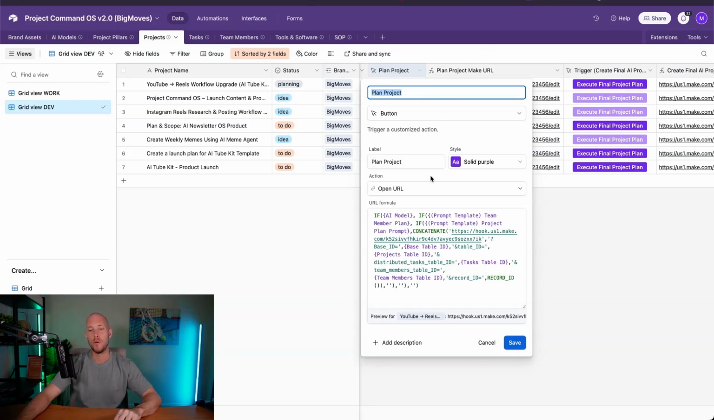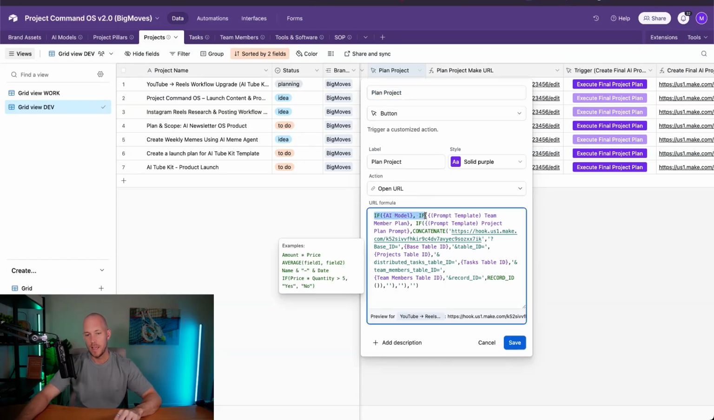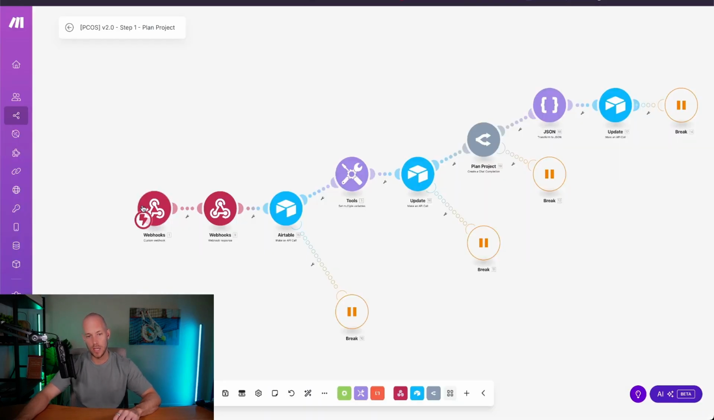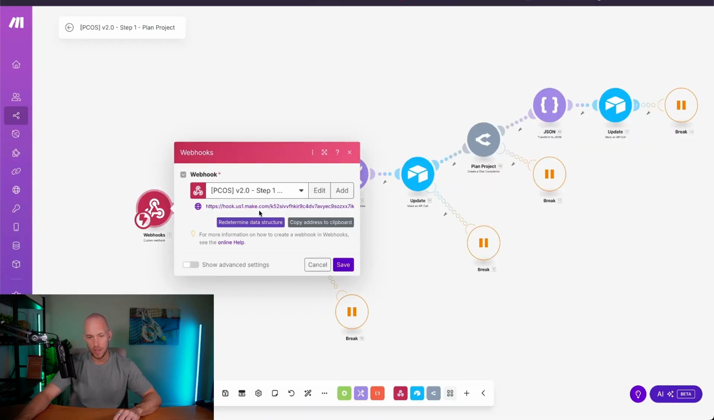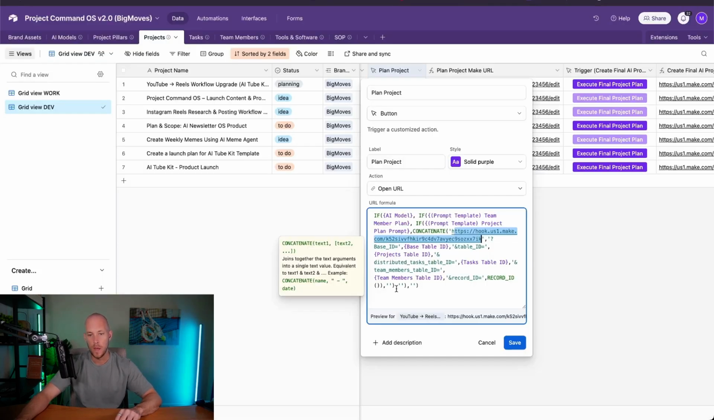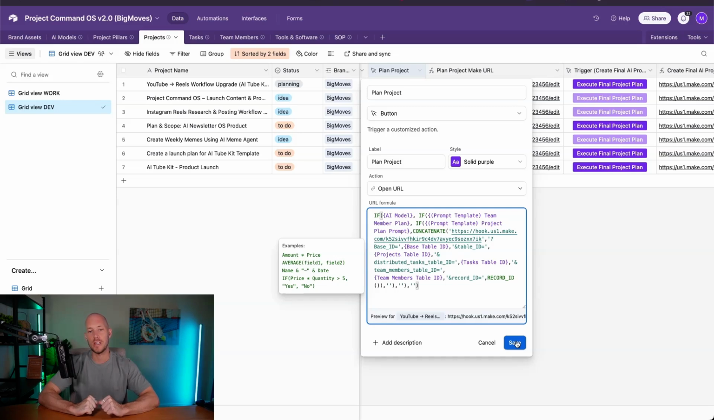The button has a formula attached to it that says: if AI model, if prompt templates, and if prompt template project plan, if there is something in those fields, then concatenate, which basically means join together, the webhook. This webhook actually comes from Make.com. That's how it gets triggered. We send it in via this webhook, but with some extra information like the Airtable base ID, project table ID, the distributed task table ID, and team members table ID. So we can gather up all the information that we need and send it all into the automation at one time.